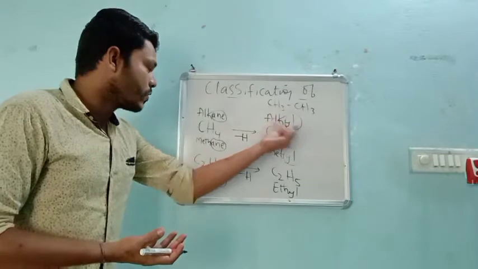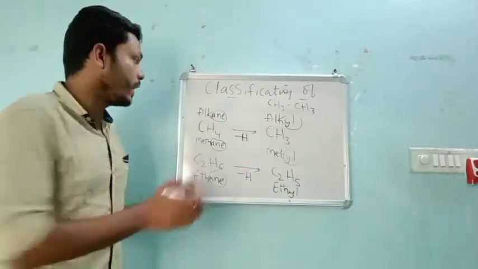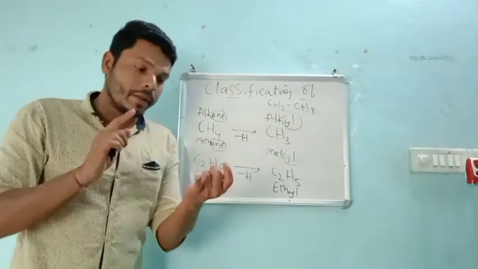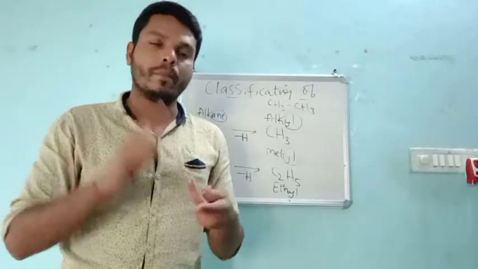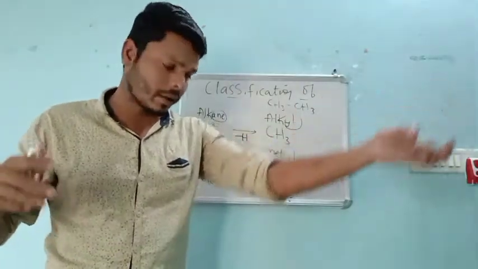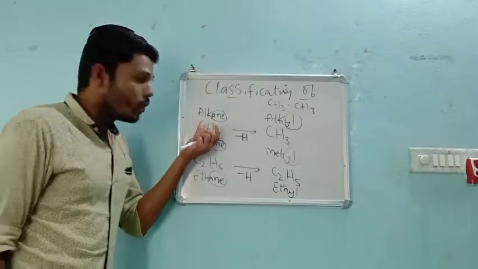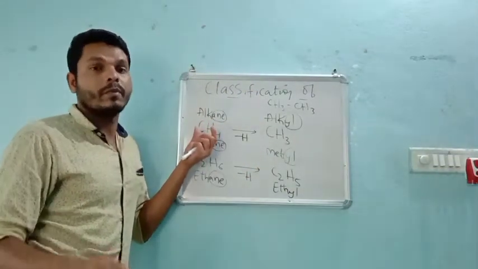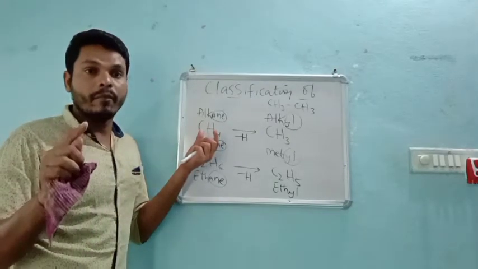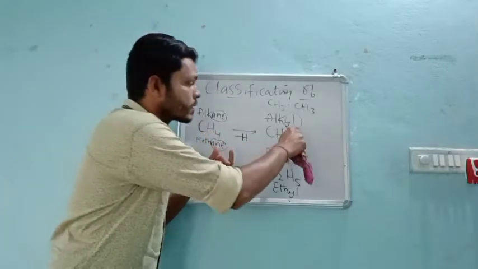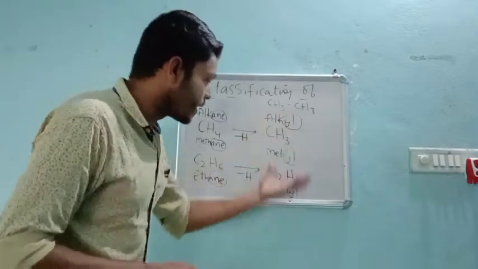So if I remove one hydrogen from the alkanes, it may be methane, ethane, propane, butane, hexane, heptane, till decane you can extend, right? But from the original alkane, if we remove one hydrogen atom, then definitely the name will end with the suffix yl. And these groups are called alkyl groups.